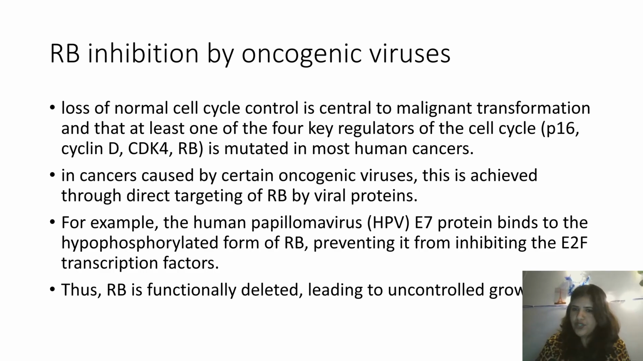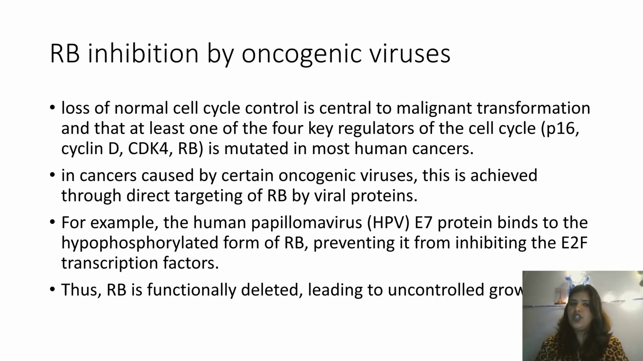लेकिन जब oncogenic viruses आ रहे हैं, they are stopping RB by inhibiting it. So let's read it. Loss of the normal cell cycle control is central to malignant transformation. Obviously, जो normal हमारा check points है उन्हें control हम कर रहे हैं, like 4 key regulators हैं, P16, cyclin D, cyclin dependent kinases, and RB.